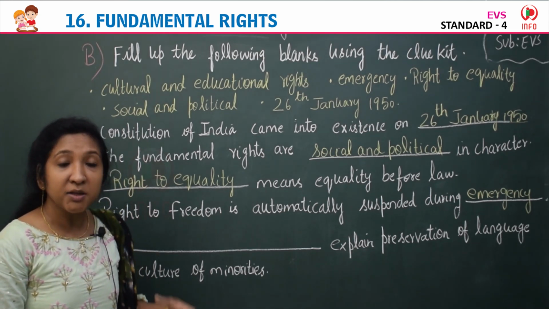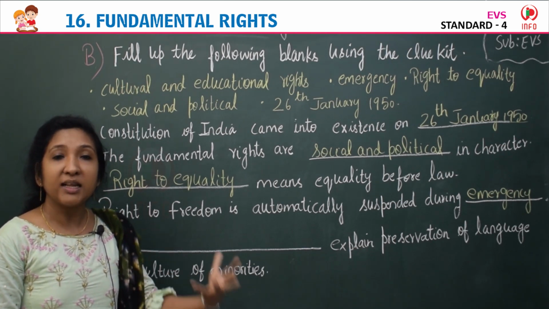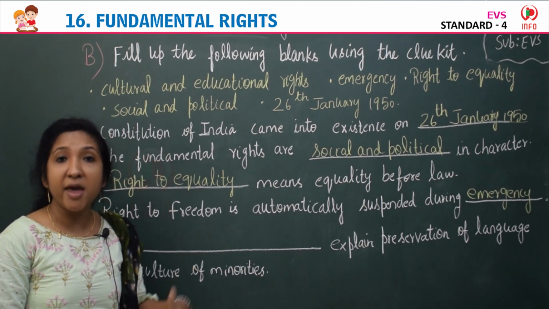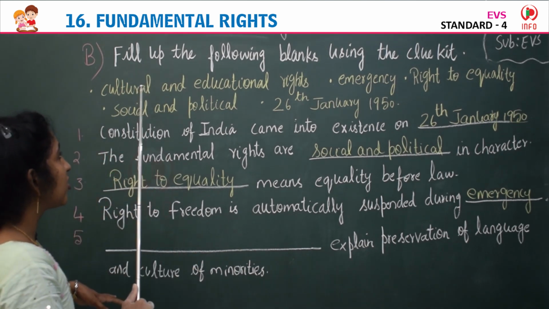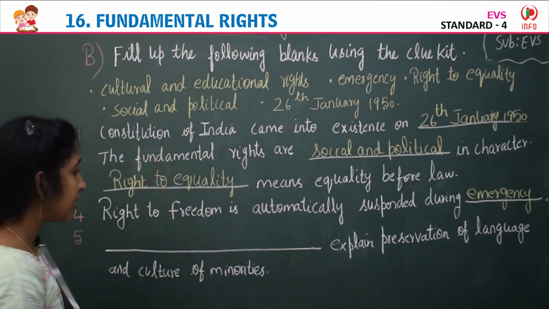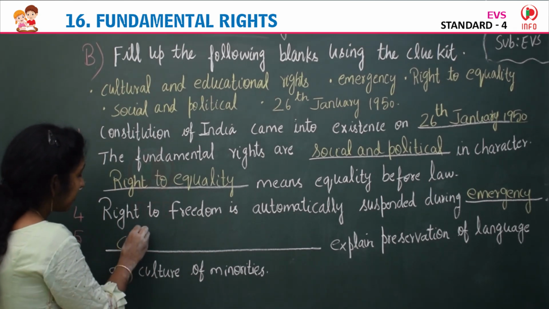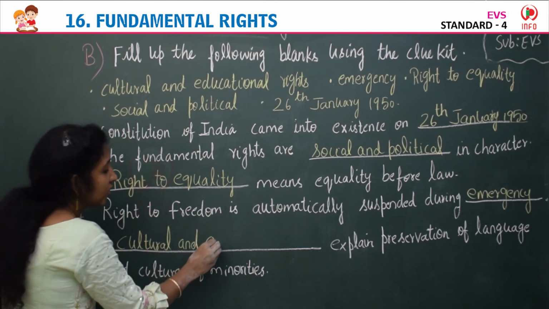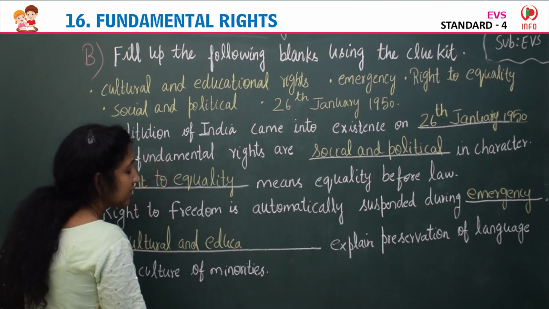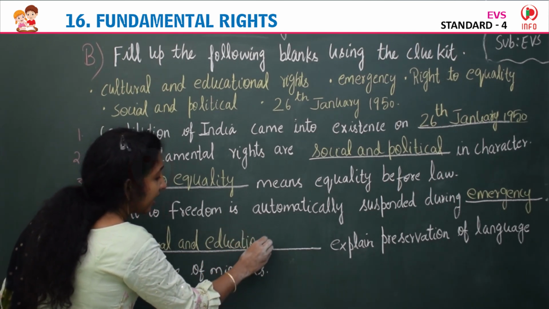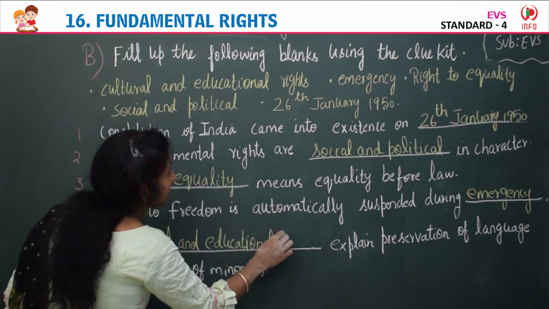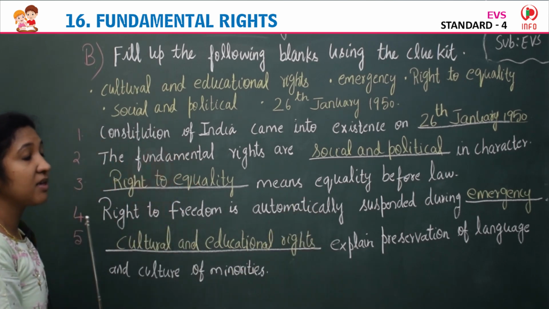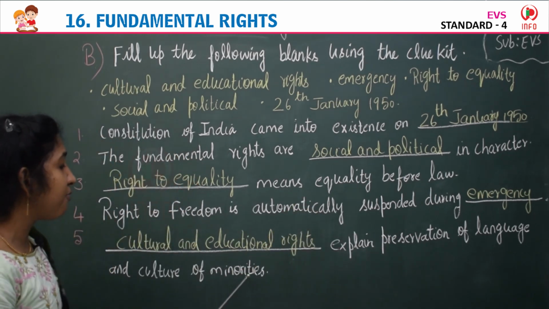Then the last one, fifth one, dash explain preservation of language and culture of minorities. Which fundamental right explains how to preserve our culture, language and also the culture of the minorities? Yes, cultural and educational rights. Educational, E-D-U-C-A-T-I-O-N-A-L, educational rights. Yes, this fundamental right explains preservation of language and culture of minorities.